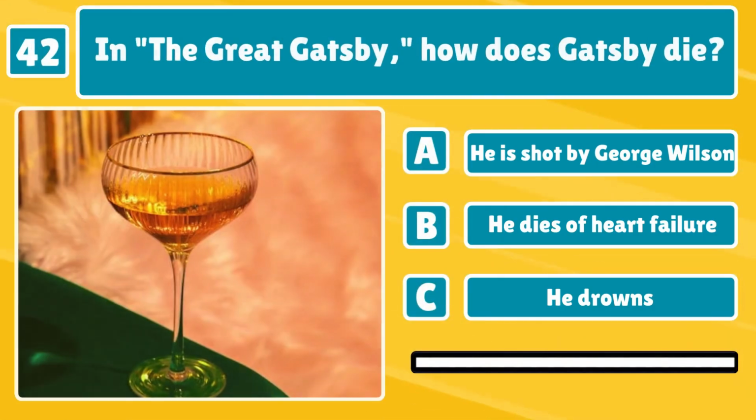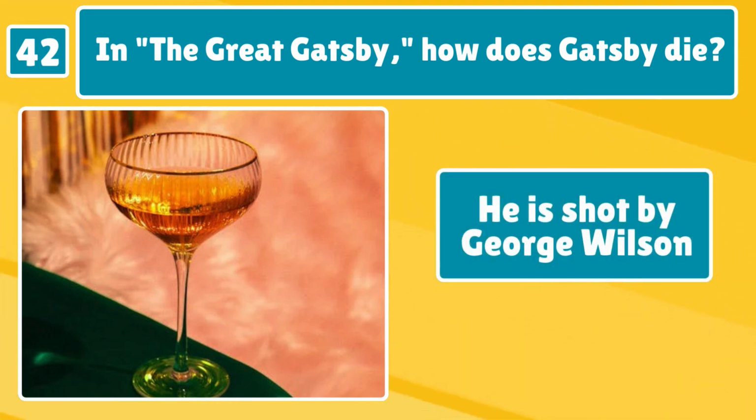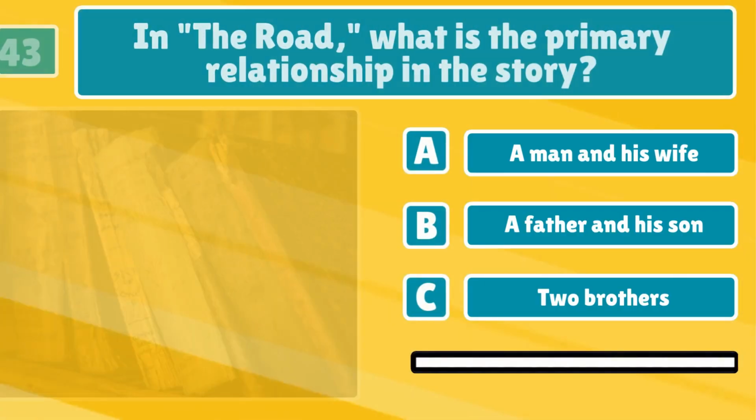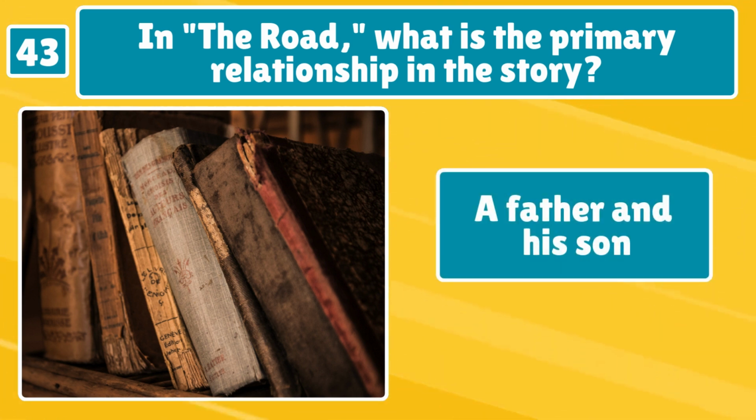You're almost there. In The Great Gatsby, how does Gatsby die? Let's see if you're ready for it. He is shot by George Wilson. In The Road, what is the primary relationship in the story? A father and his son.